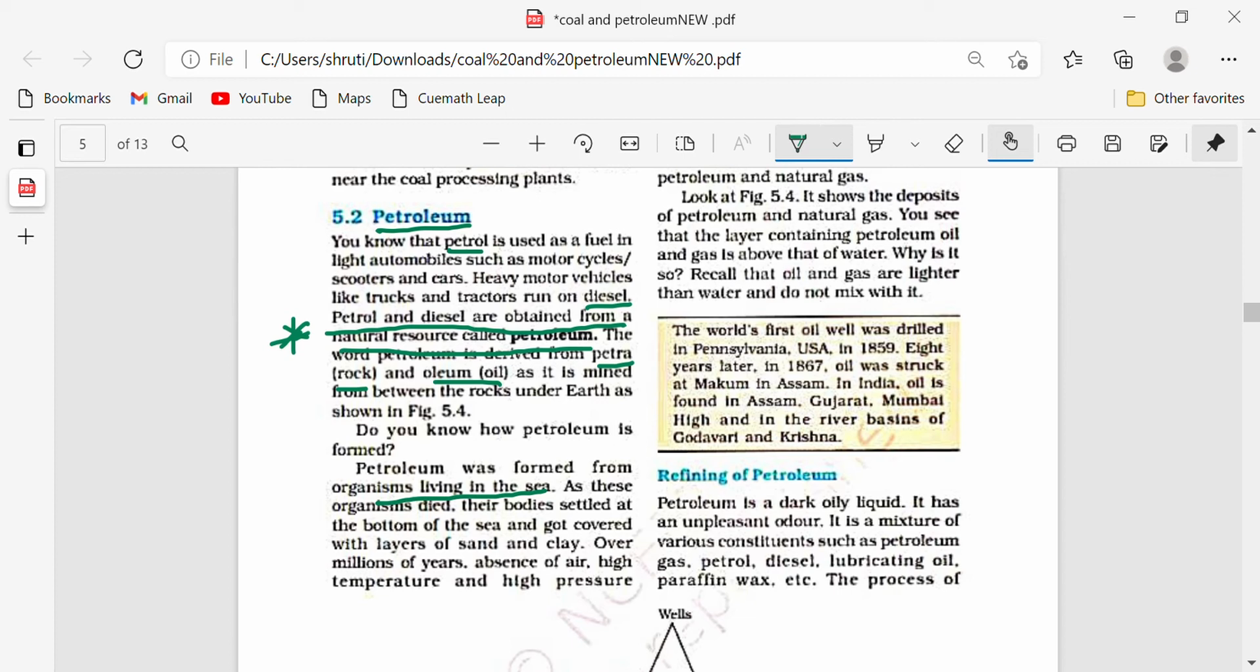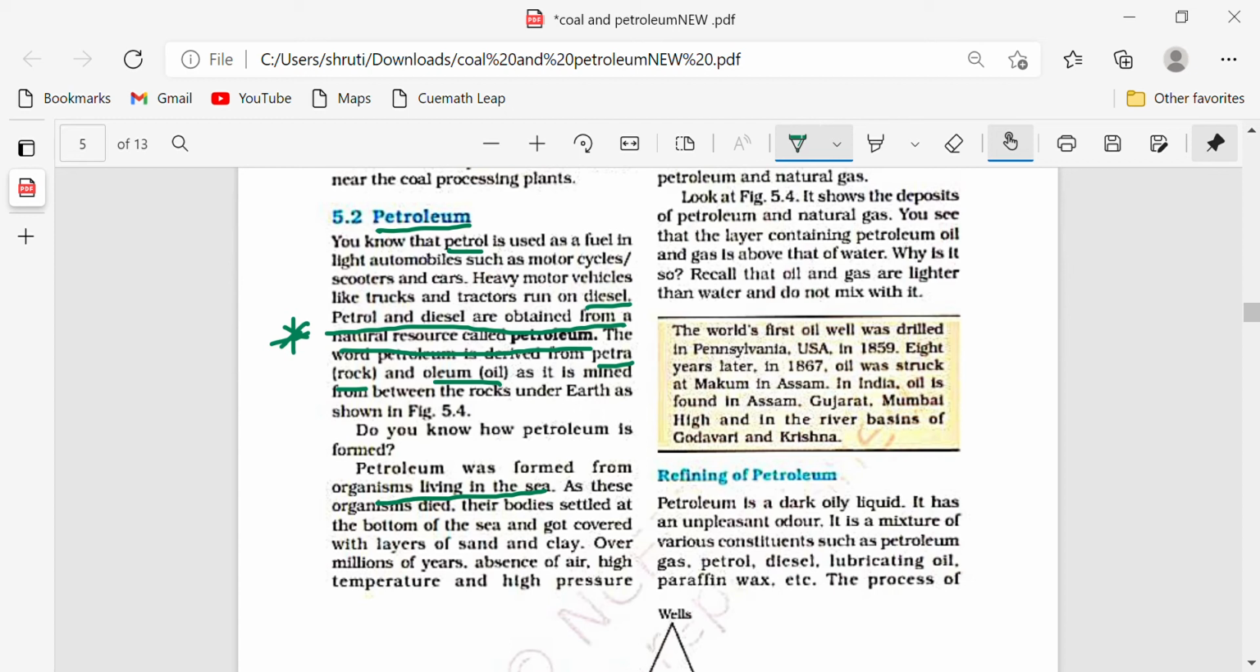As I told you in the case of coal, sediments of soil keep on compressing the plants, and they get buried inside the soil, and with time, high pressure and high temperature, it converted into coal. Now here also the same thing happens. The organisms that live in the sea, whenever they die, their bodies settle down at the bottom of the sea. And as time passes, the layers of sand and clay keep on compressing these bodies deeper inside the seabed.